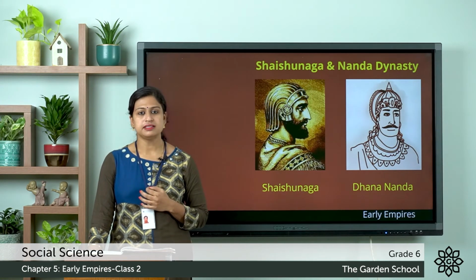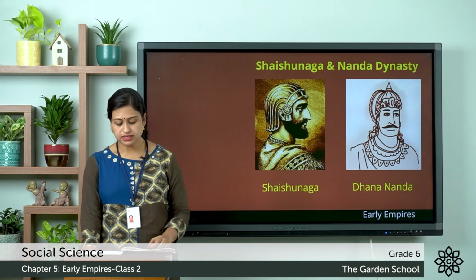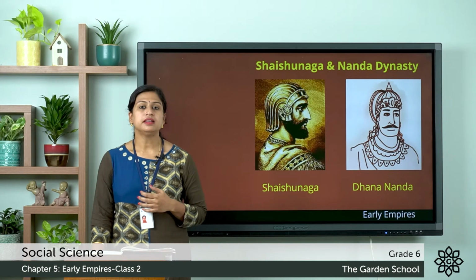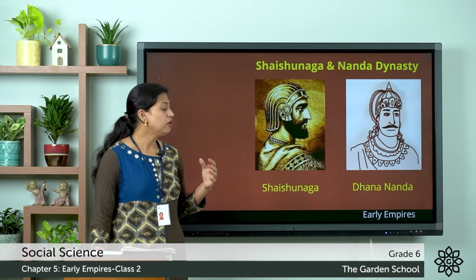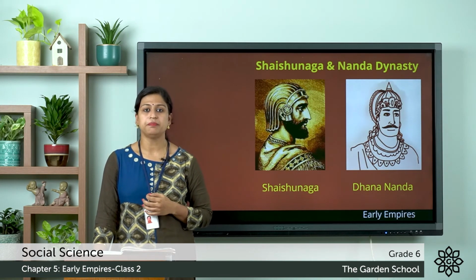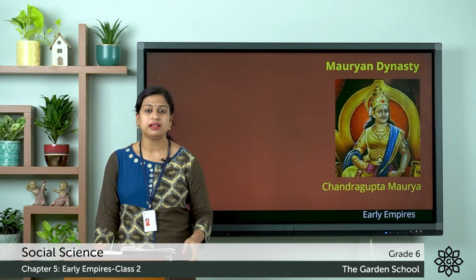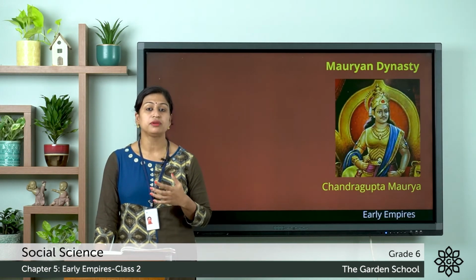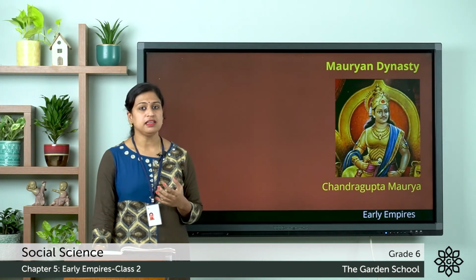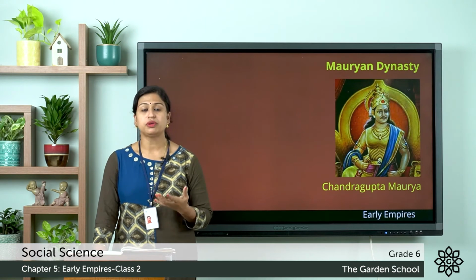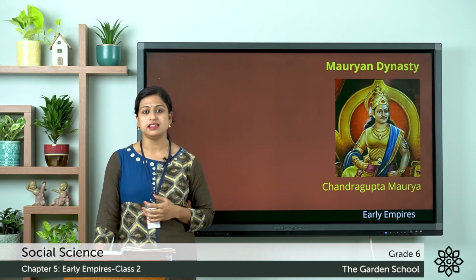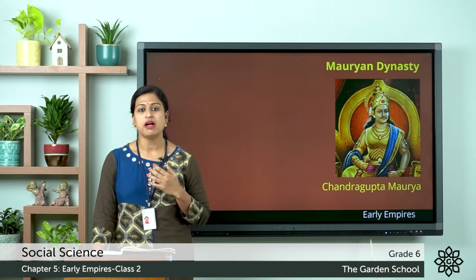And this Nanda dynasty, they had a massive army which consisted of many elephants, chariots and foot soldiers. And here the Nanda dynasty had full control over the entire Gangetic plain from their capital in Pataliputra. And they were also cruel, that means they exercised their power in a cruel manner, and they were unpopular. And because of this, it was easy for Chandragupta Maurya to overthrow the Nanda dynasty and he laid the foundation of the Mauryan dynasty. So this was about the kingdom of Magadha.